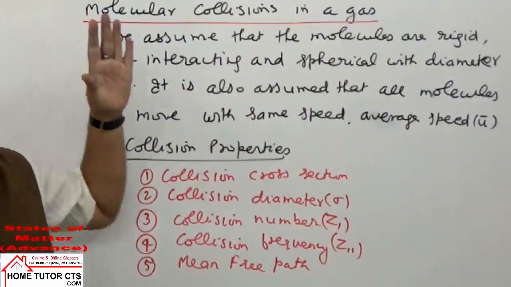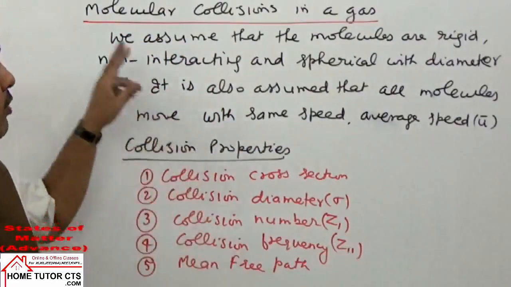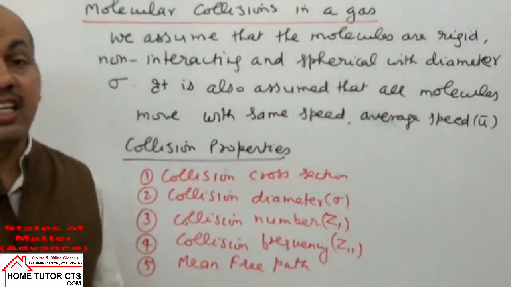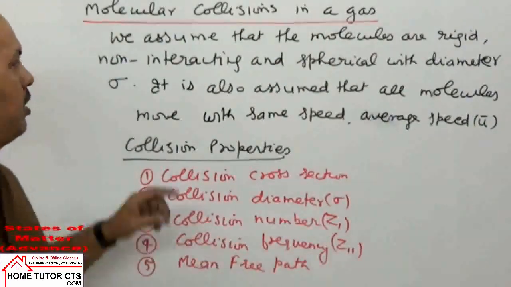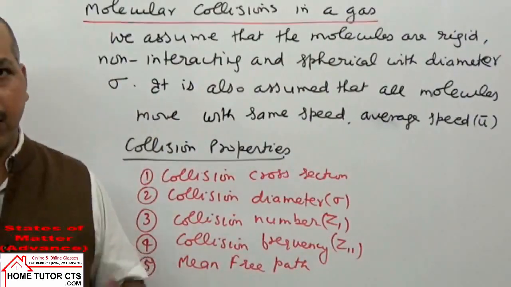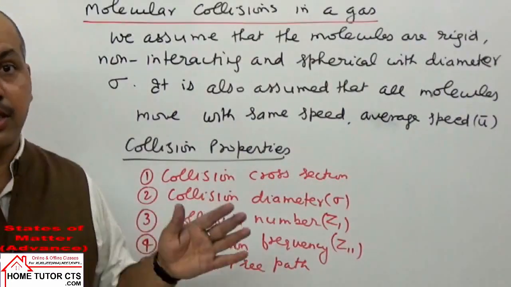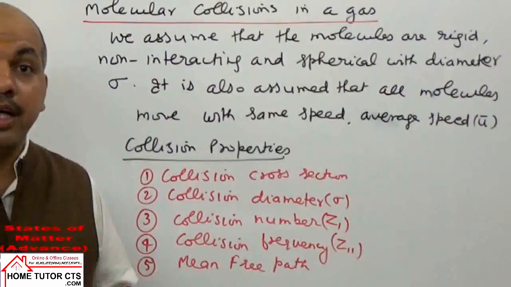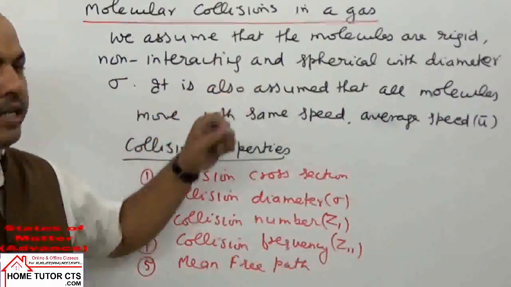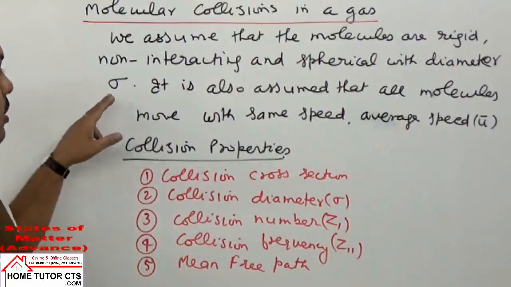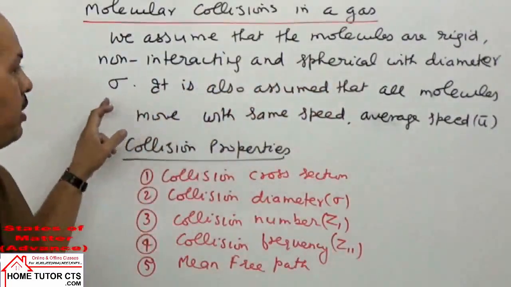For the study of collision properties, we assume that the molecules are rigid, incompressible, non-interacting. Among the molecules there are no interaction forces, no attraction, no repulsion. Means we assume the gas to behave ideally, non-interacting and spherical with diameter sigma, which is normally called the collision diameter.